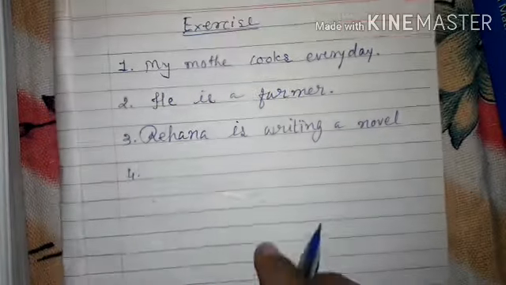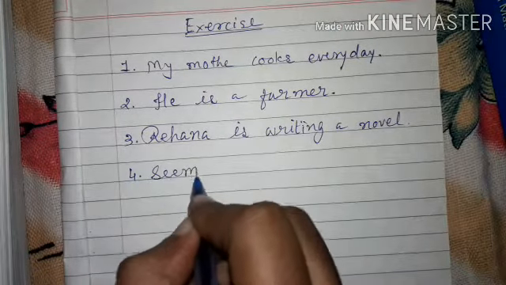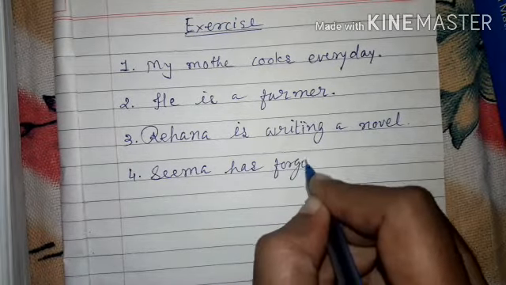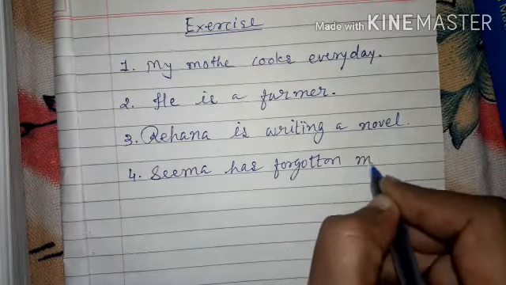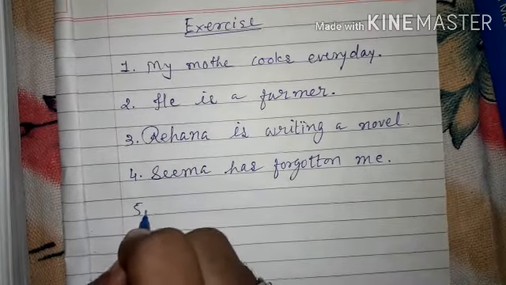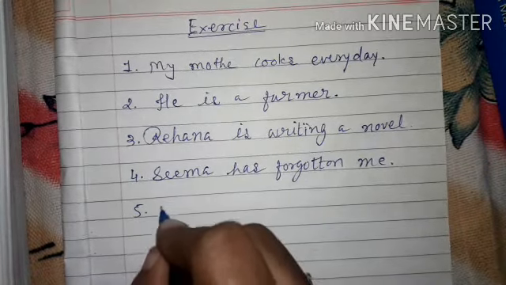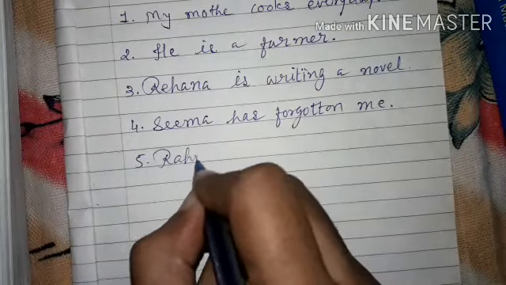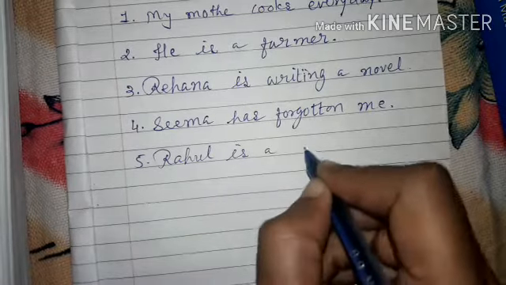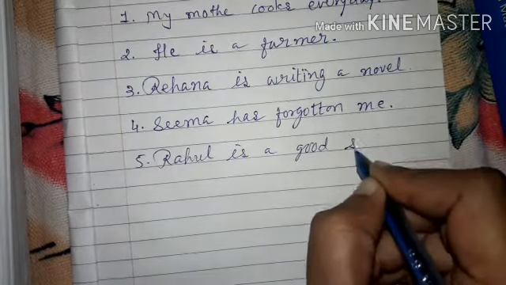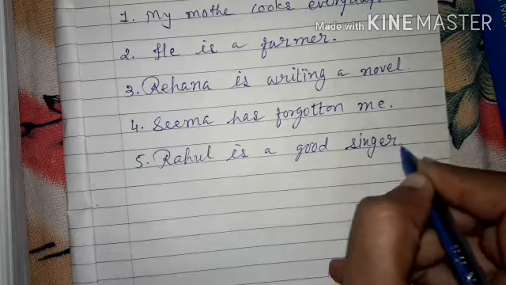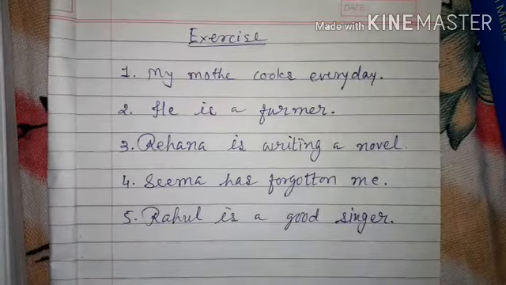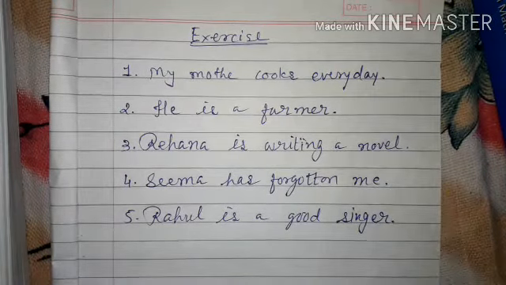Number 4. Shima has forgotten me. And number 5, Rahul is a good singer. Now dear students, please solve all these 5 sentences by yourself and write the answer in my comment box.